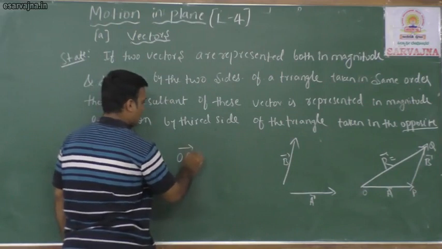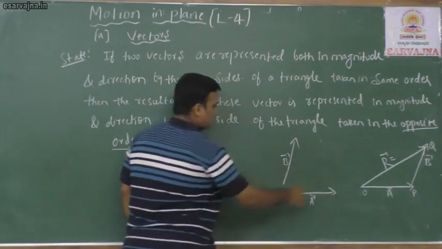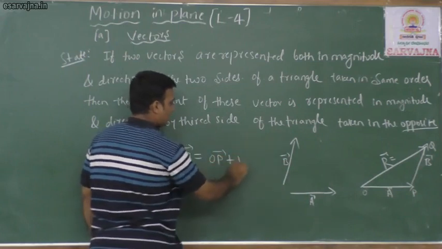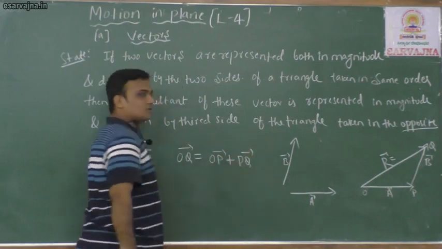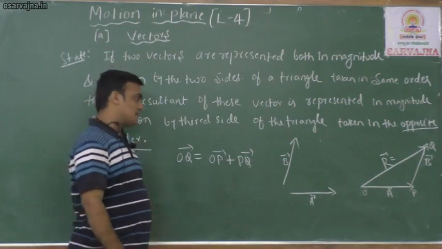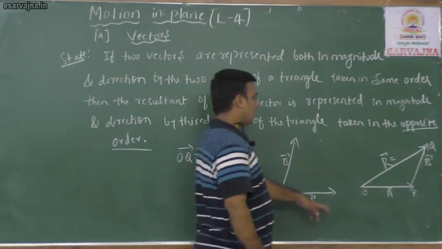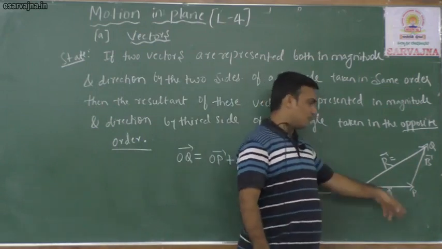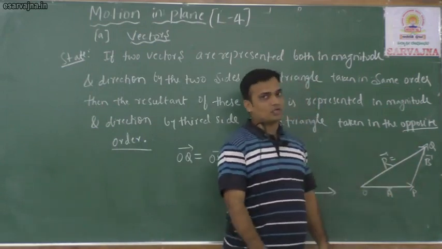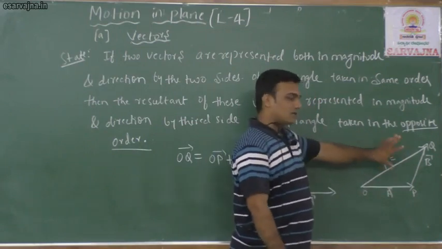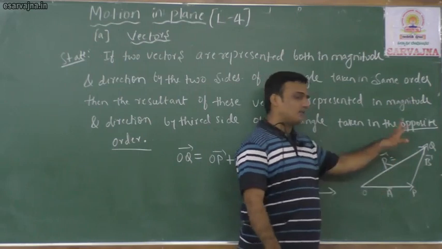OQ is equal to the two sides, OP plus PQ. You should write a few lines and explain about these vectors. For example, vector A is represented by OP, vector B is represented by PQ. Then the resultant vector should be drawn here, and it is represented by OQ.